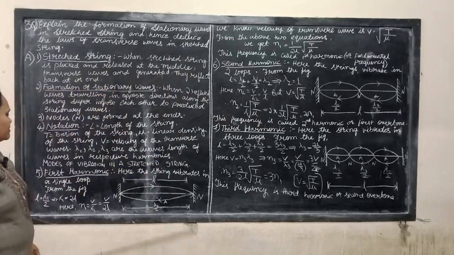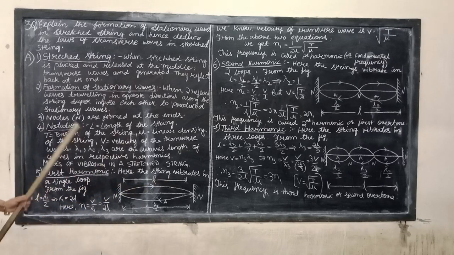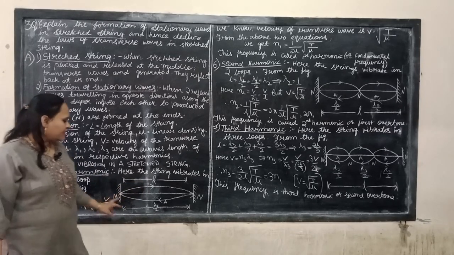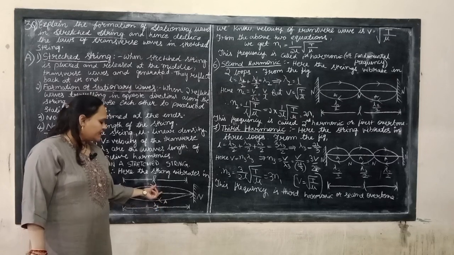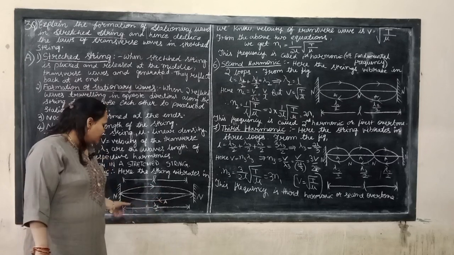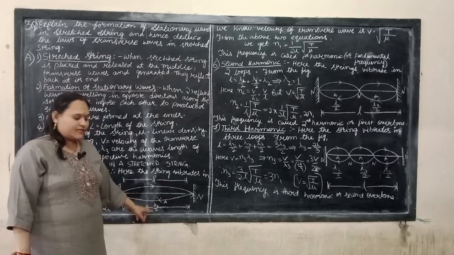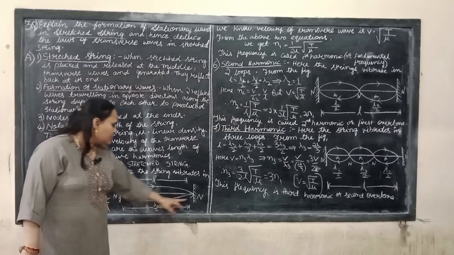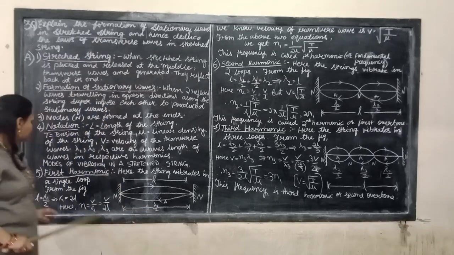Okay. So, in the first harmonic the string vibrates in a single loop. This is the single loop. The nodes are formed at the ends and the antinode is at the maximum displacement. The total length of the string is L, and lambda by 2 is the successive distance. The distance between two successive nodes is lambda by 2.